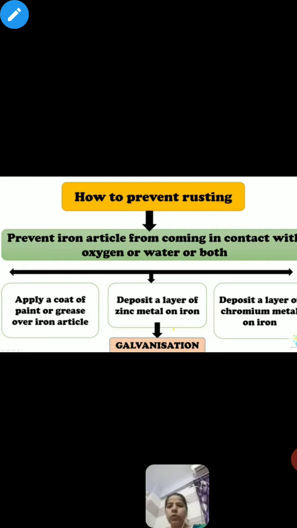Next, ozone layer. Ozone layer again is a chemical change. Why is it a chemical change? Because this is the layer present in the stratosphere, in our environment. And what work does this layer do? This layer protects us from the harmful effects of ultraviolet radiation coming from the sun, which are very harmful rays. Ozone acts as a natural shield against ultraviolet radiation.